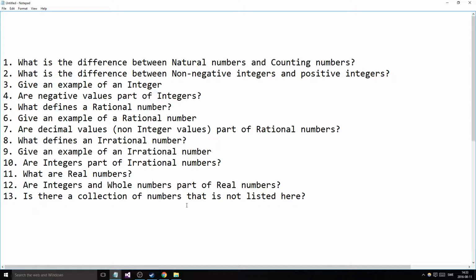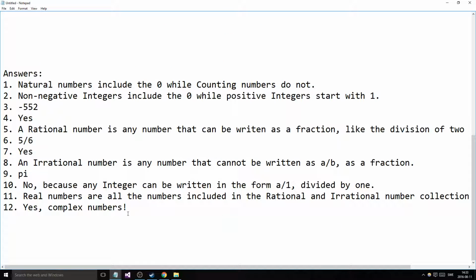Is there a collection of numbers that is not listed here? Like I said, yes, and the answer is complex. I think they're called complex numbers. It's all this i and stuff like that that you talk about way later. And those numbers I don't want to touch right now. So we'll see what happens if I even go through that later, because I'm not a mathematician. I'm actually not that good at math, but I know the basics and all the stuff you need to know in order to complete your higher studies. But I'll try.